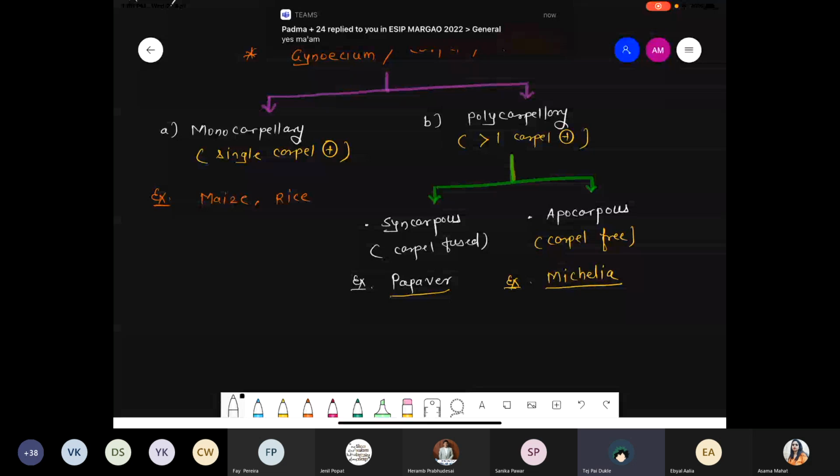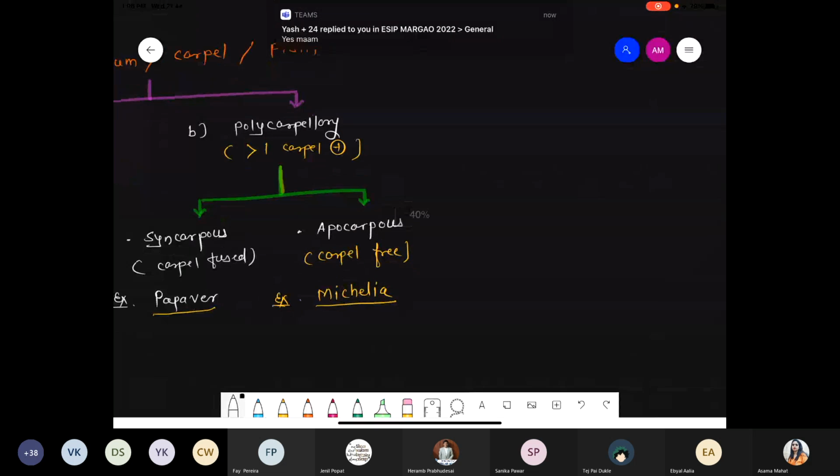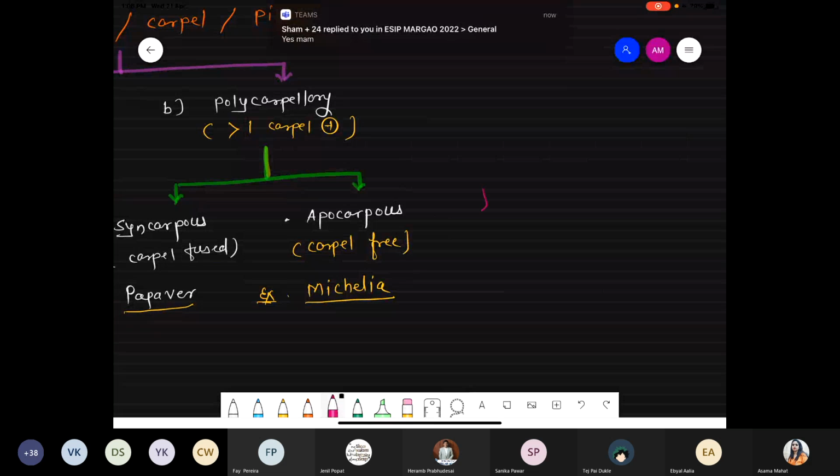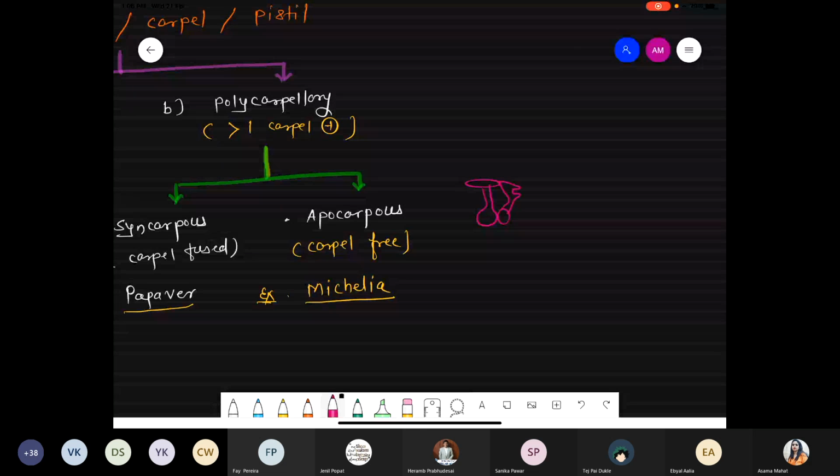Padma. Yes, ma'am. Ma'am, fused carpel means, एक second though, that is stigma style ovary cannot be differentiated. ना ना ना ना, fused carpel means what? Listen, ये कुछ इस तरह से structure होगा. They get attached with each other like this, okay? And Miss, only the any ovaries are part attached to each other, right?